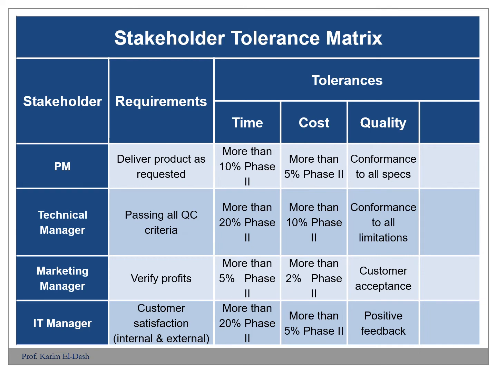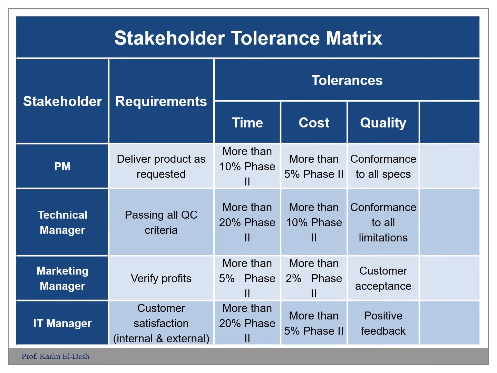In this matrix, we can see stakeholder tolerance matrix. In the previous slide, we discussed the tolerance of the sponsor, but we have other stakeholders in the project that we have to consider as well. We have the project manager, which is one of the most important stakeholders in the project, the technical manager, marketing manager, IT manager. For each one of those stakeholders, we might have different tolerance for each risk that we got. So we have to consider those different tolerances.